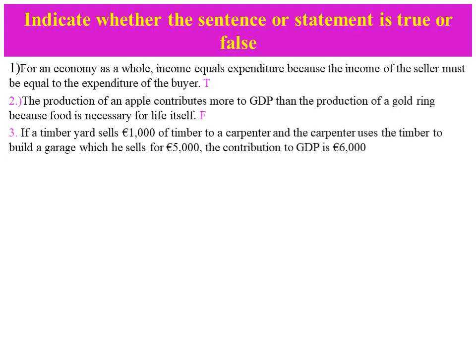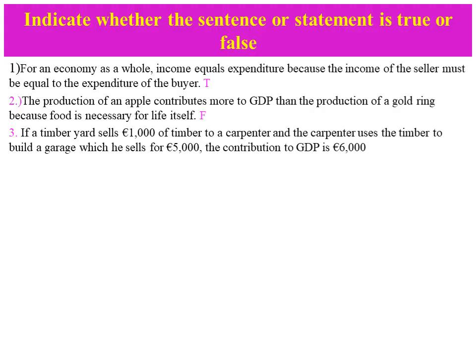If a timber yard sells 1,000 euros of timber to a carpenter, and the carpenter uses the timber to build a garage, which he sells for 5,000 euros, the contribution to GDP is 6,000 euros. This is false because the timber is an intermediate good and final GDP is calculated from final values.